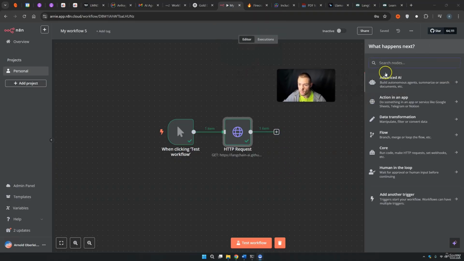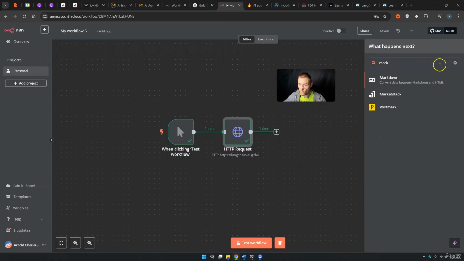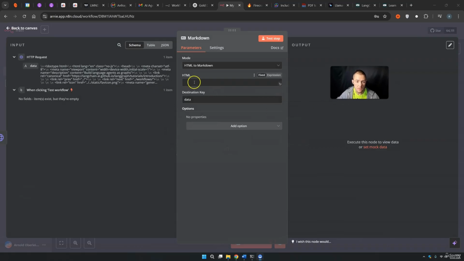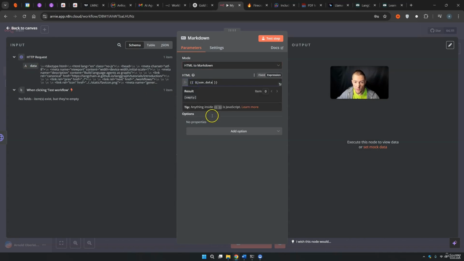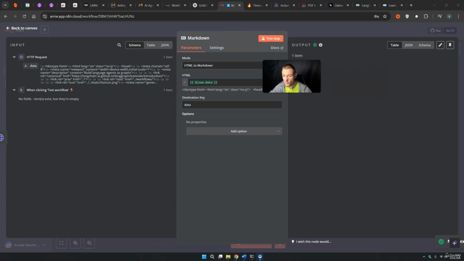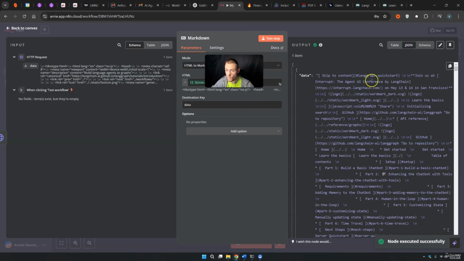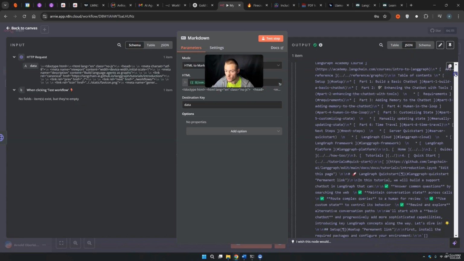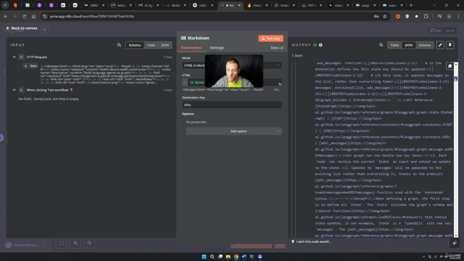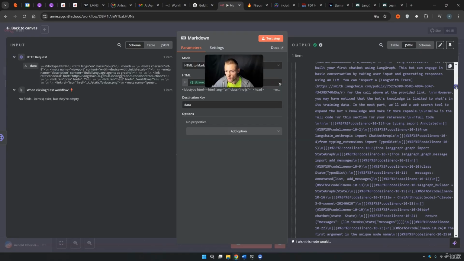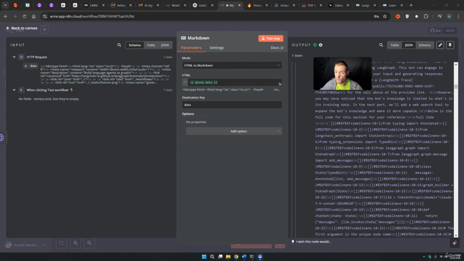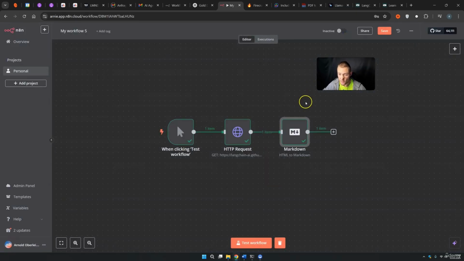You can press plus and now you can simply type in Markdown and you will find this thing right here: convert data between Markdown and HTML. You can press on this, then you want to have HTML to Markdown of course, and the HTML is of course the data that comes through here, so you can insert it, and if you press test step, right now you have Markdown. If you come on JSON, this is now perfectly structured for an LLM. So you can also simply use this, for example, to feed your RAG application, and it will work a lot better if you have good data on this web page.